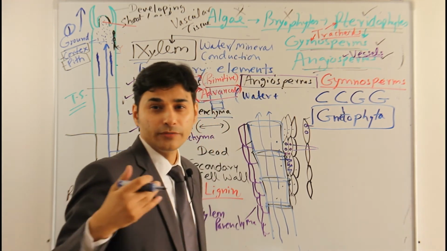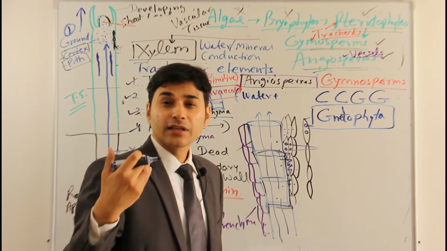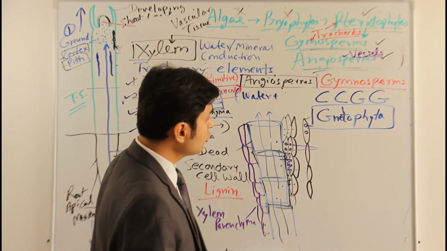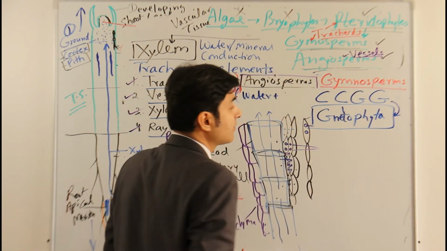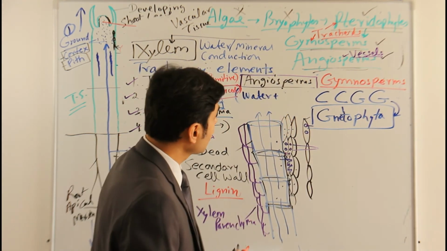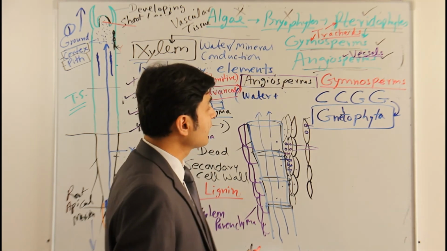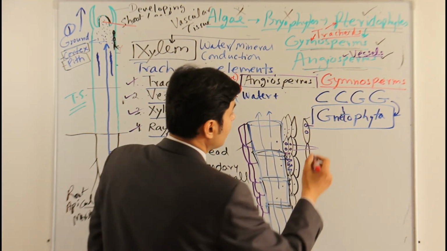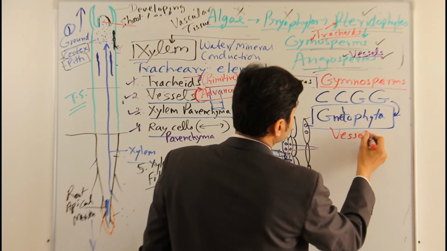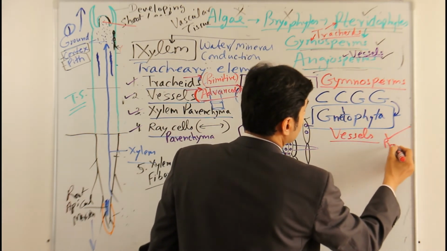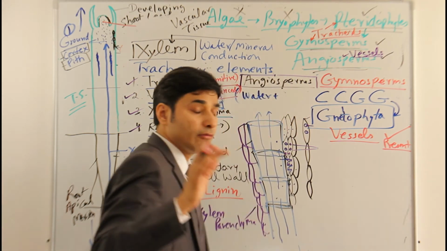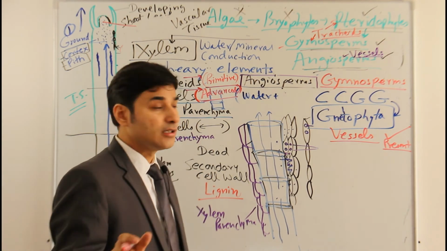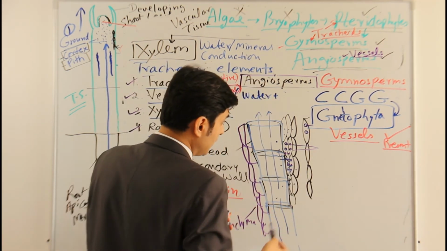Gymnosperms have 4 divisions: Coniferophyta, Cycadophyta, Ginkgophyta and Gnetophyta. The last group, Gnetophyta, is much advanced, and there are examples in the Gnetophytes which have vessels present. So in gymnosperms also there are exceptions, where in the Gnetophyta vessels are present. As we said, generally gymnosperms and pteridophytes will not have vessels, but I'm just writing some names here.